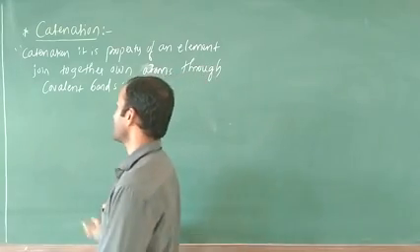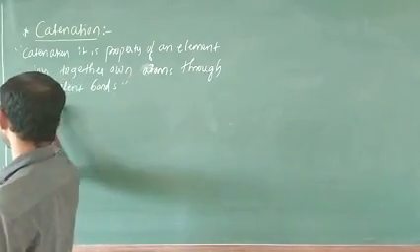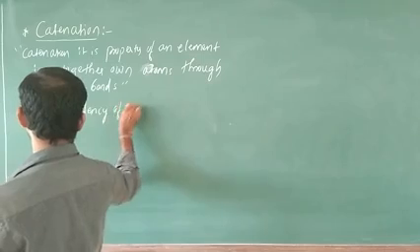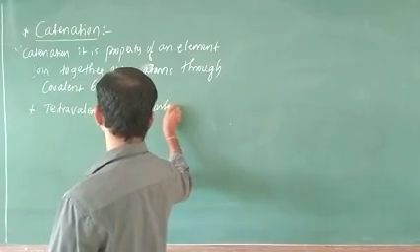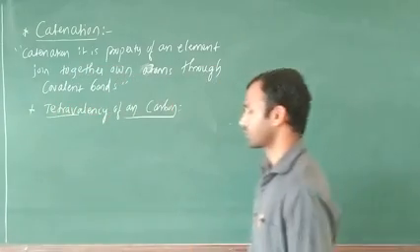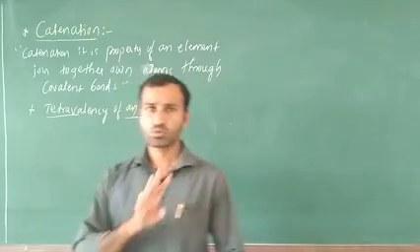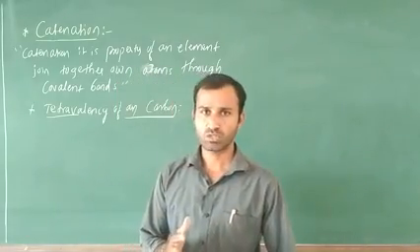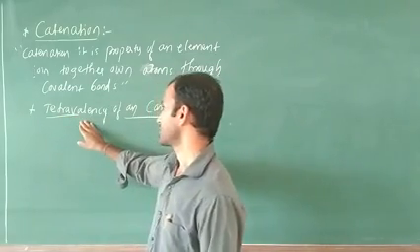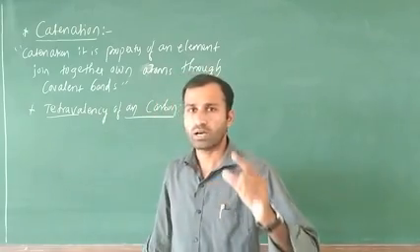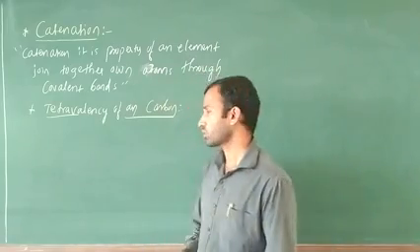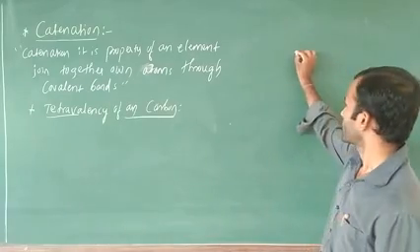Next heading is the tetravalency of carbon. Next important point is tetravalency of carbon. Just see here, tetra means 4, mono means 1, di means 2, tri means 3, tetra means 4. In this case, 4 valency. In the last video I told that the outermost electronic configuration indicates valency. I repeat one more time, I am going to write carbon here.